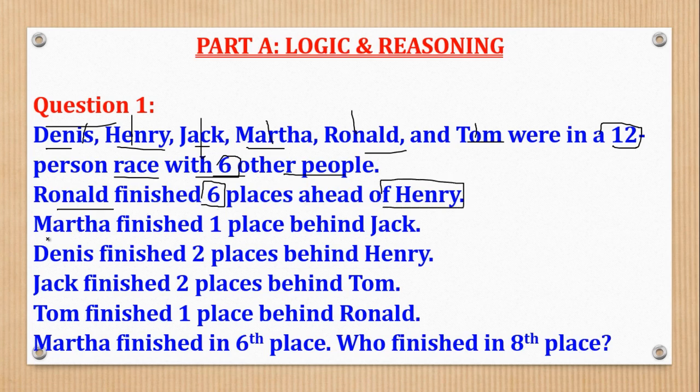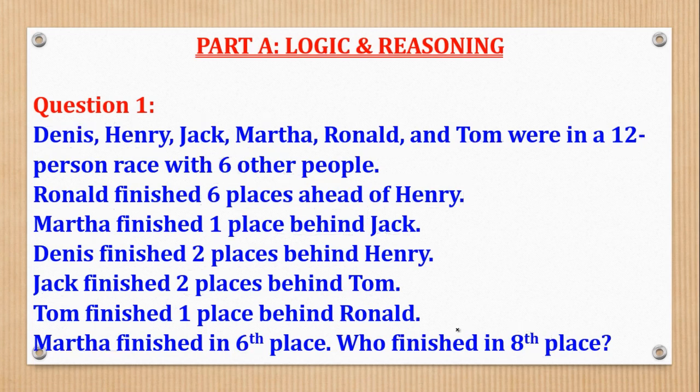Martha finished 1 place behind Jack. Dennis finished 2 places behind Henry. Jack finished 2 places behind Tom. Tom finished 1 place behind Ronald. Martha finished in the 6th place. Who finished in the 8th place?